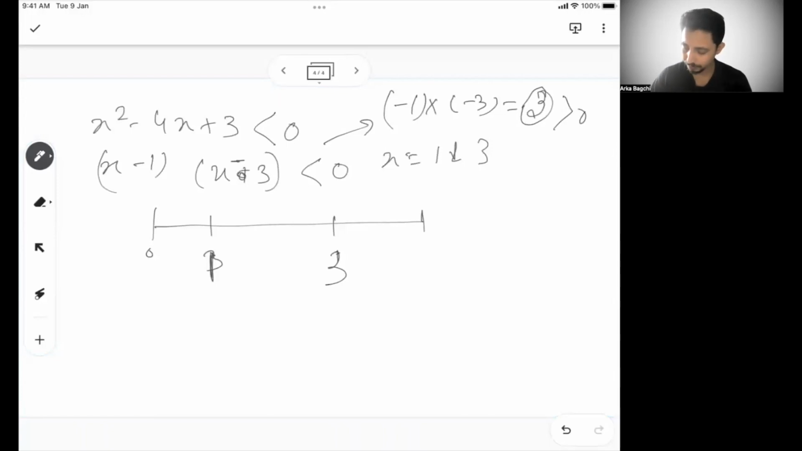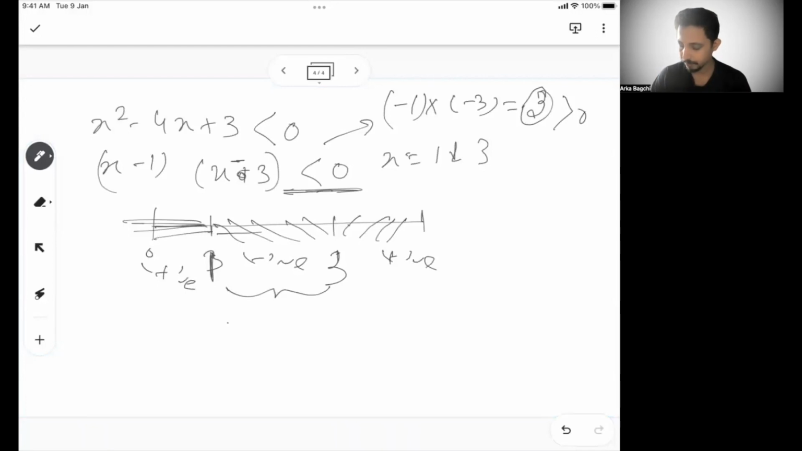So by putting 0, I'm saying this region is typically positive. The region between 1 to 3 should be negative, and the region more than 3 is again positive. What I need in the equation is negative because this is less than 0. So I can say 1 less than x less than 3. So x has to lie between 1 and 3 to satisfy.